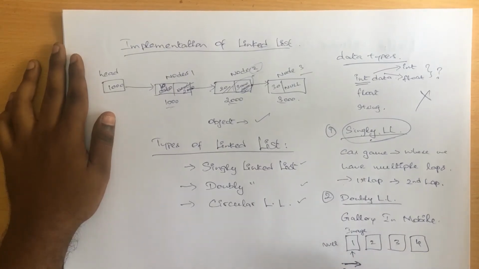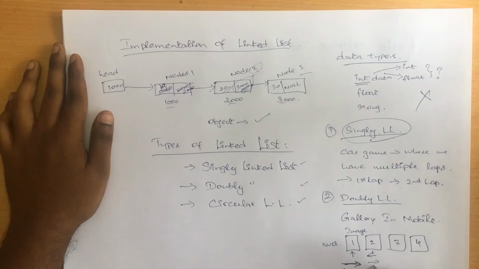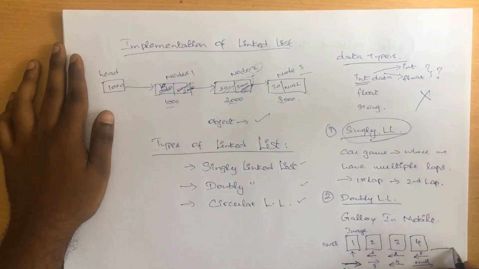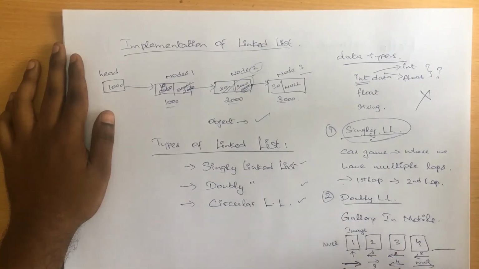But on the other hand, if I move from right towards left, it will move the screen to the next photograph. For example, after 1 I have the image 2, so from 2 I can iterate in both directions. Either I can go with image 1 or I can go with image 3. Same way, from image 3 I can go with image 2 or image 4. From 4 I can go with image 3, but I can't go with the next image because we don't have any other image over here, so it shows a value as null. So this is how your doubly linked list works, and a real-time example for your doubly linked list is nothing but gallery in your mobile phone.